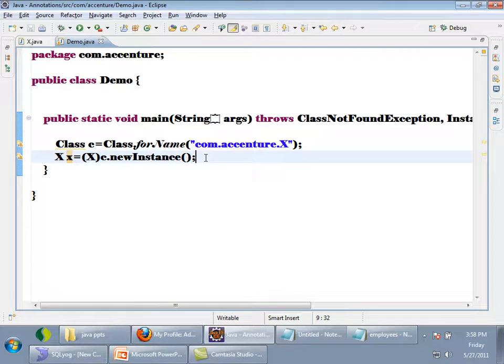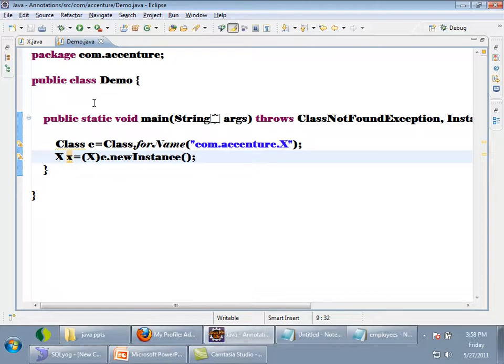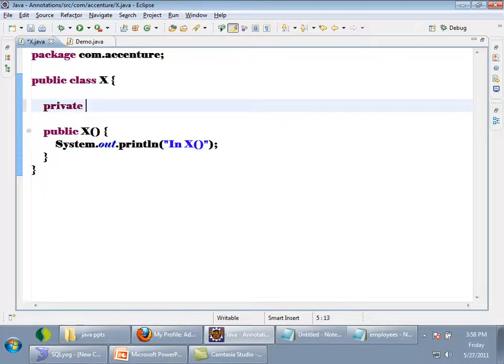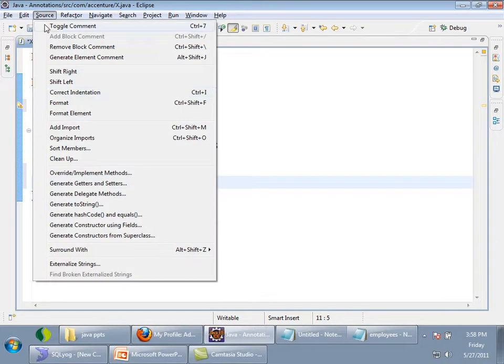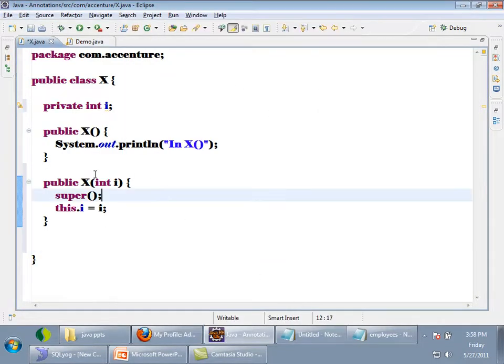Any doubts? Now tell me, I want to create an object of X by using a parameterized constructor. By using c.newInstance, it created an object by using the default, non-parameterized constructor, right? I want to create an object of X by using a parameterized constructor right now. Let me change the class X. I'll have private int i, and here I'll have a constructor using fields. Okay, this is the constructor of X, which is a parameterized constructor.